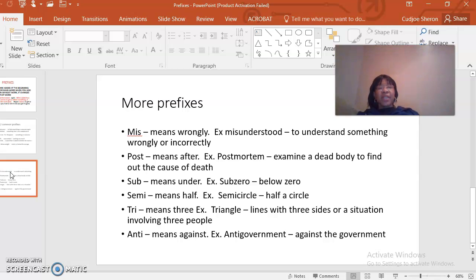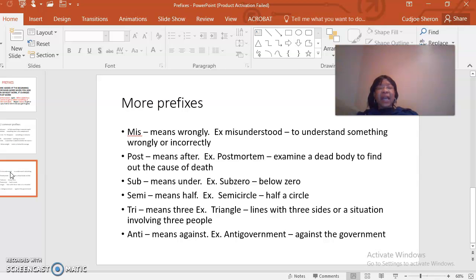Sub means under. Could be sub-zero, which is below zero. Semi means half. So if your math teacher says, draw a semicircle, you're going to draw just half a circle. Tri means three. Doesn't matter. Triangle are lines with three sides. It could also mean a situation that involves three people.